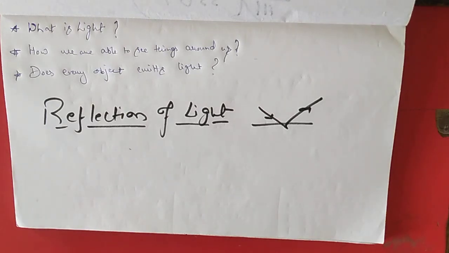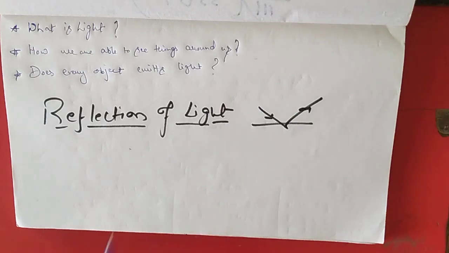There is a law of conservation of energy which says energy can neither be created nor be destroyed, it can only be transferred from one form to another. That means energy already exists in nature. We are just converting its form. If we consider the sun as a source of energy, it is emitting light and heat energy, which will be converted into other forms of energy. So the primary forms of energy are heat and light.